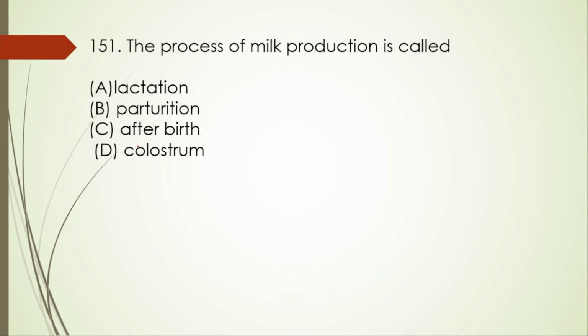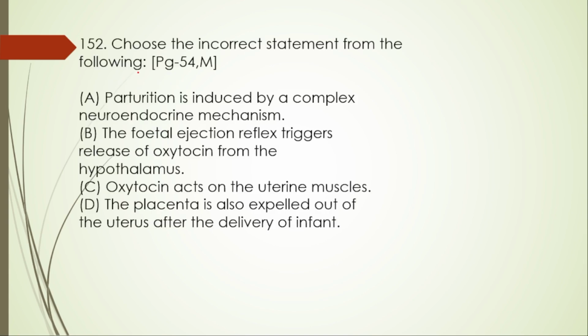151. The process of milk production is called lactation. First one itself is right. Next, choose the incorrect statement from the following. Parturition is induced by a complex neuroendocrine mechanism. Yes, this one is right.